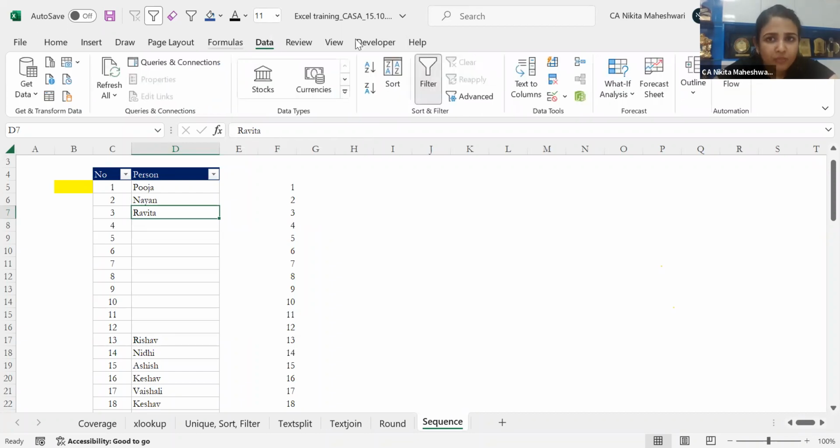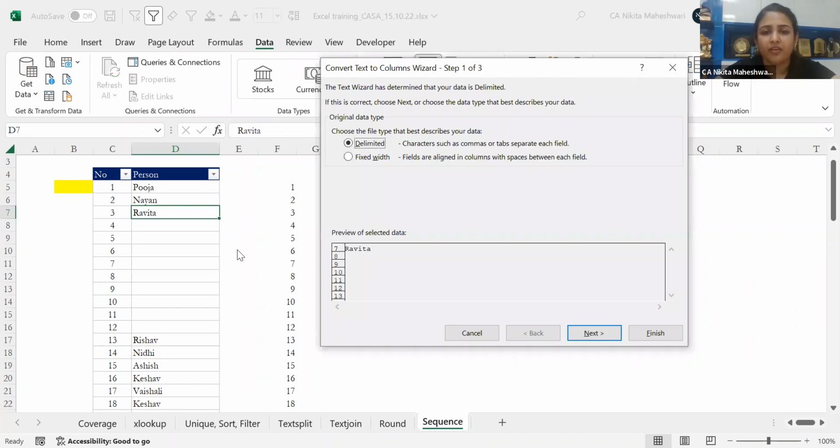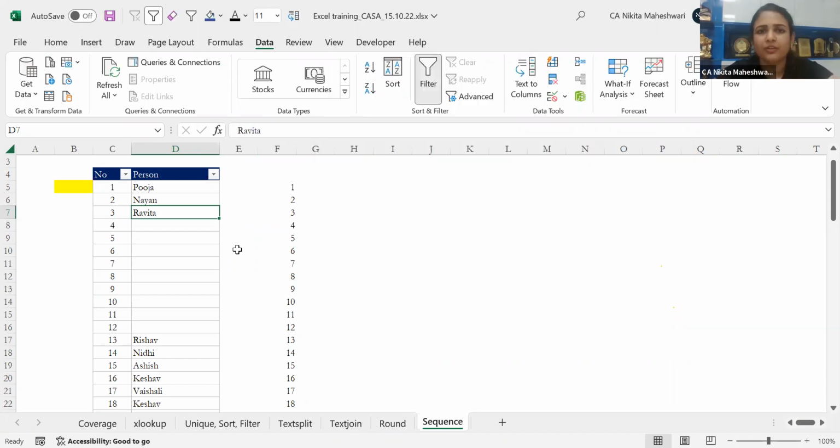You can add more complex functions also. Maybe text to columns you want to add to the quick access toolbar. You can just do Alt and 8, and your text to columns will be available. So something that you're using repeatedly, something which you want again and again, you can keep adding here and customize your Excel to your own wish.